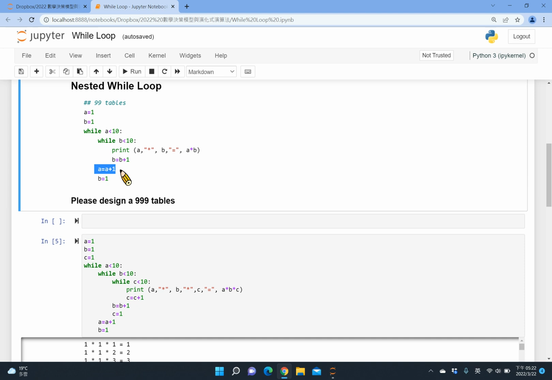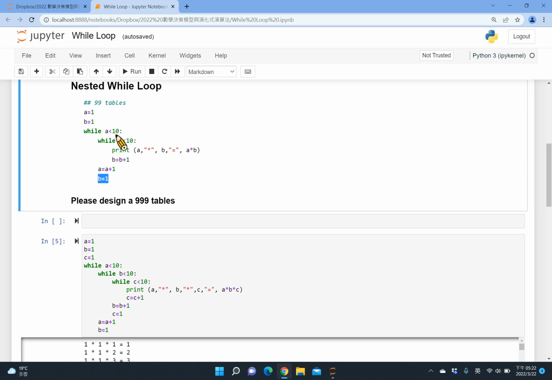At the same time, when you use a nested loop, remember, you also need to reset the variable you use to control the inner loop. So I need to reset B equal to 1. Otherwise, if I didn't reset B, next time I go back to this position, A becomes 2.